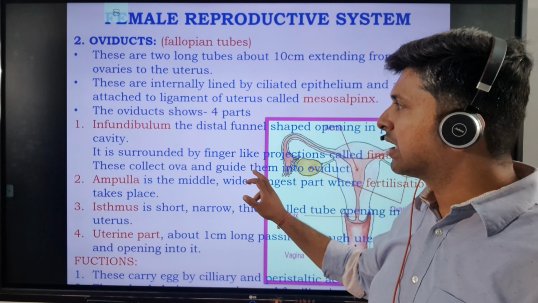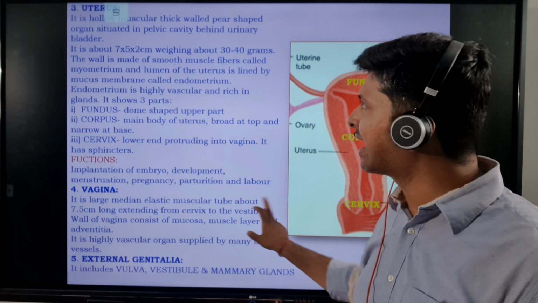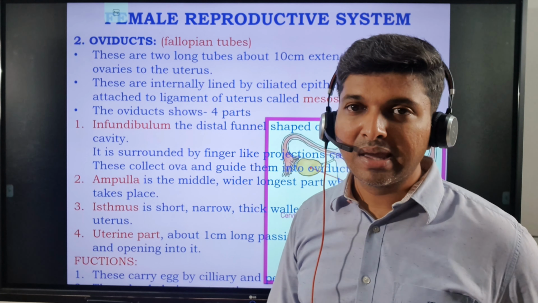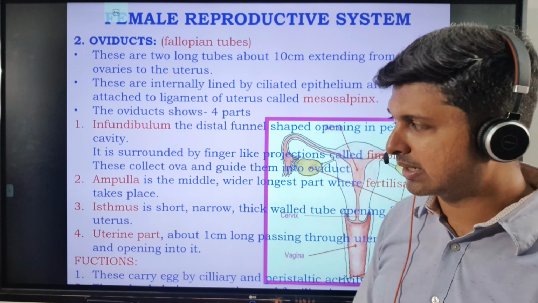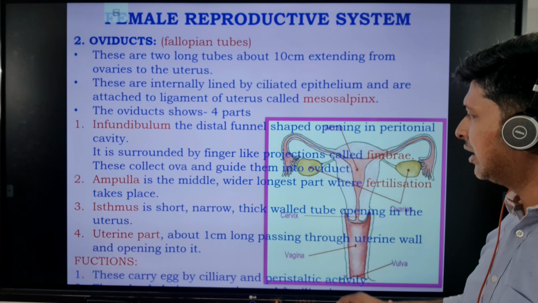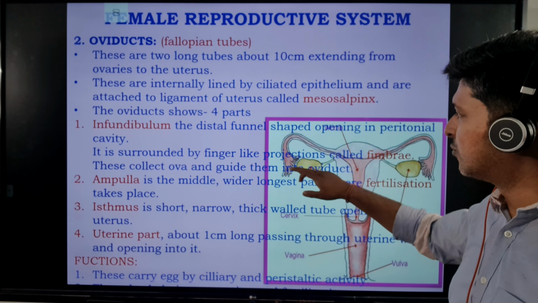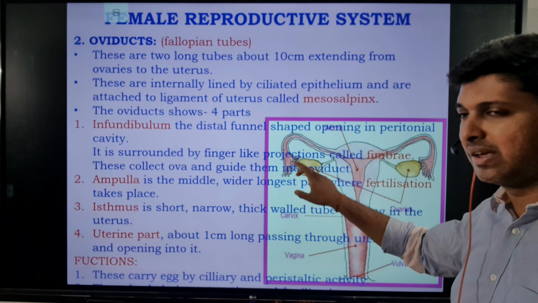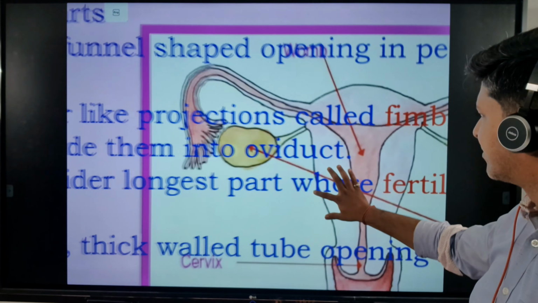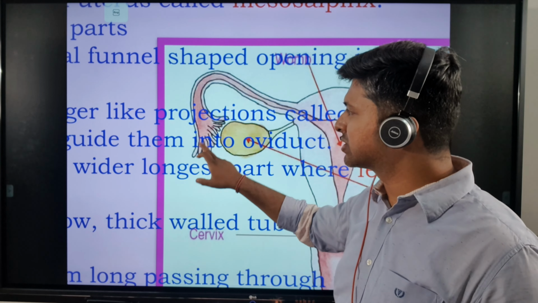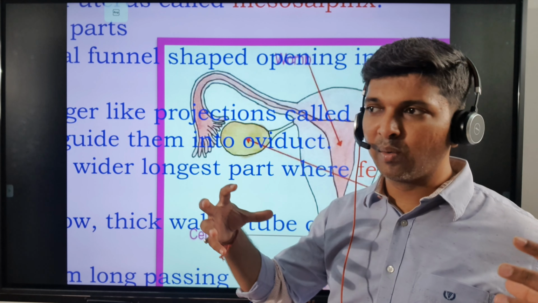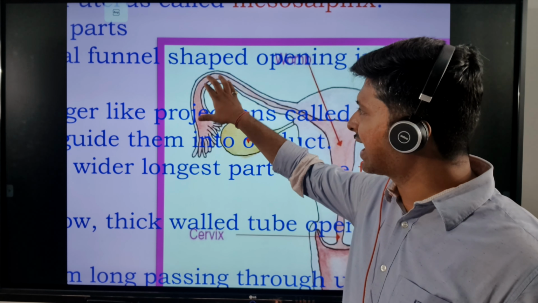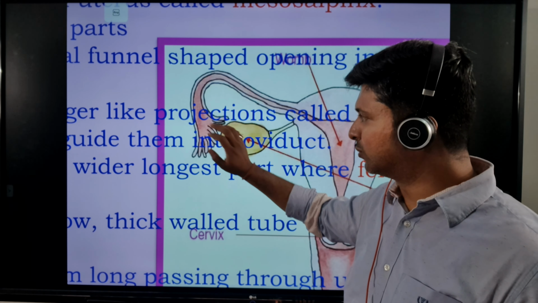Now after talking about the ovaries, here we have the oviducts, which is also the fallopian tube. Now this is very important, especially when pregnancy is concerned. Here you have your fallopian tube. Now this is the fimbriae, the finger-like projections. I hope you are able to see this, right? The finger-like projections, they are the fimbriae. They are holding the ovaries, and here we have the fallopian tube.